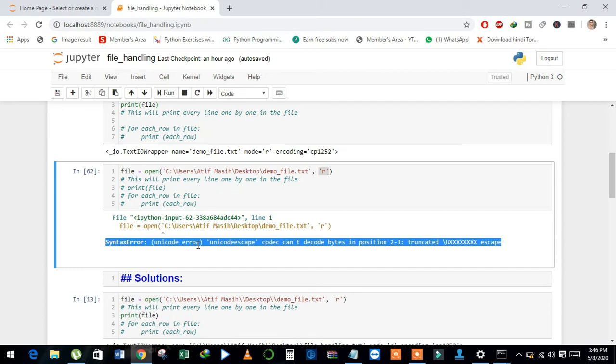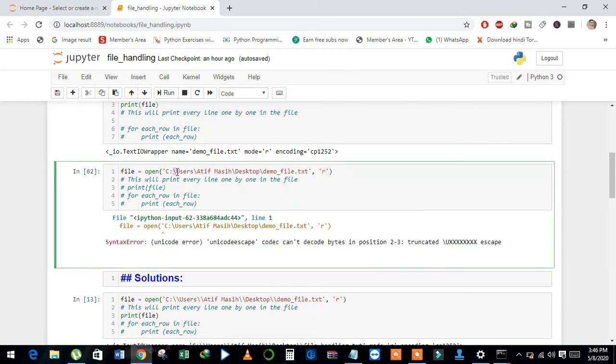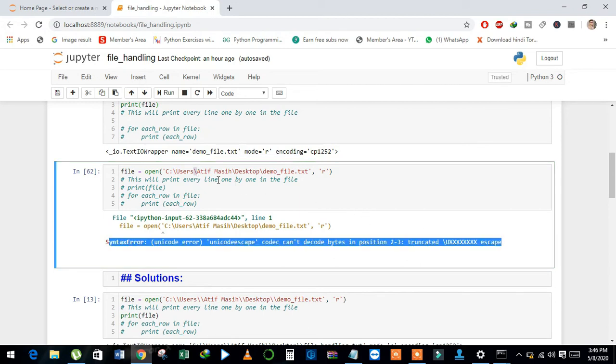What does this error mean? A Unicode error occurs when it sees different slashes inside the string, because there are many slashes inside the string, and Python by default considers them as a backslash escape sequence. That's why it returns a Unicode error.